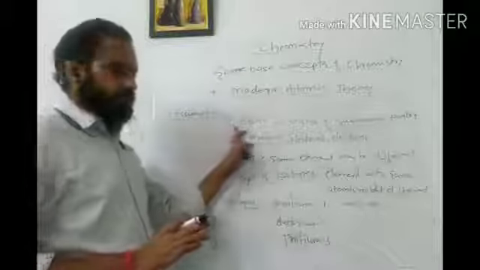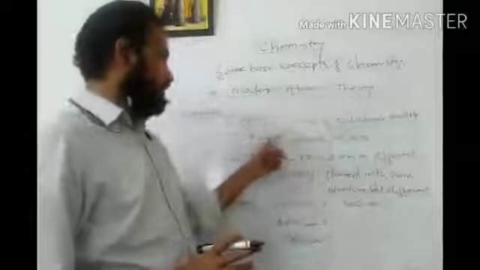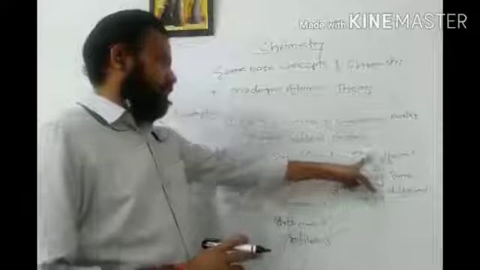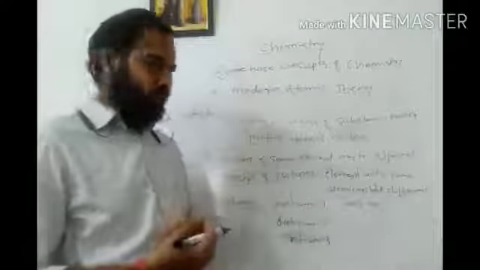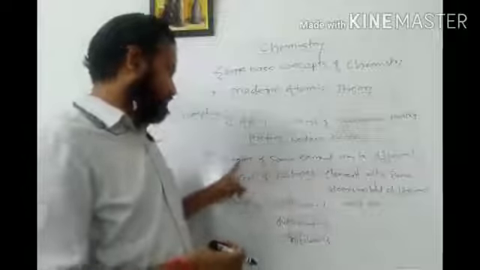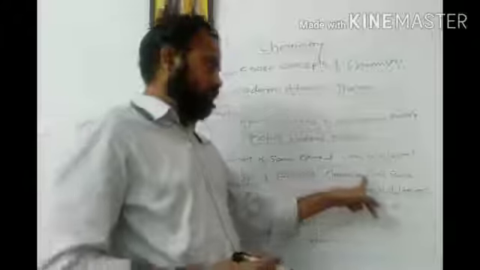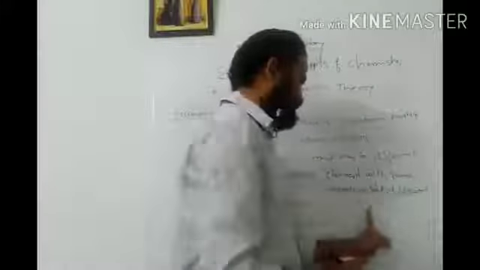So these are the basic ideas of the first. He told about the atoms. Atom consists of subatomic particles such as protons, neutrons, and electrons. Then atoms of the same element may be different. This is completely opposite to Dalton's atomic theory. So in order to justify this statement, he put forth the concept of isotopes. Isotopes are nothing but the elements with the same atomic number with different mass number.